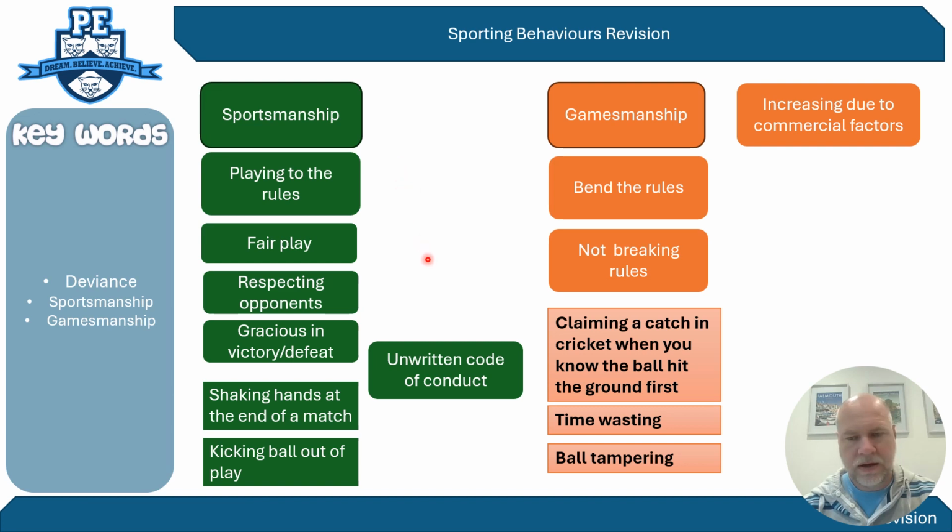Now, there are some other points that you could link into. We've got the examples here: shaking hands at the end of a game for sportsmanship, kicking a ball out of play if someone was injured, and these examples here are taken from the exam board spec. So, claiming you've caught a cricket ball when you noticed it hit the ground first, time wasting, ball tampering, and so on and so forth.